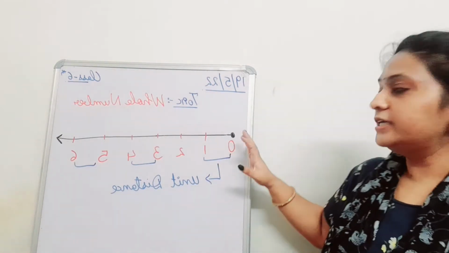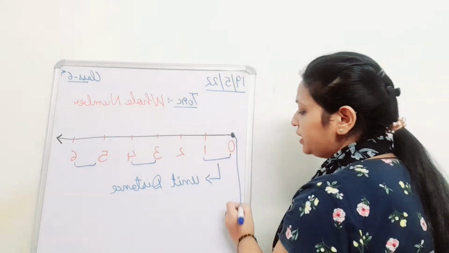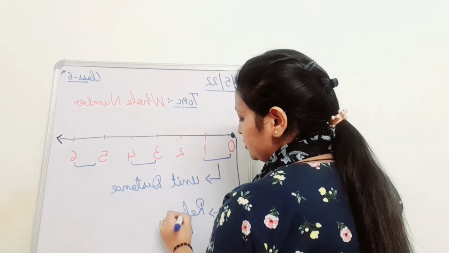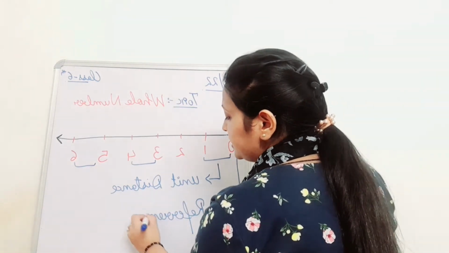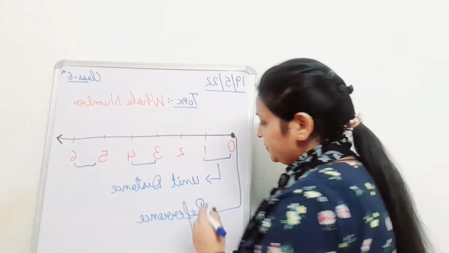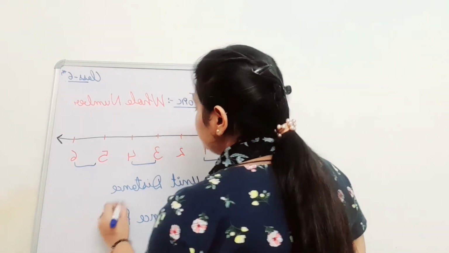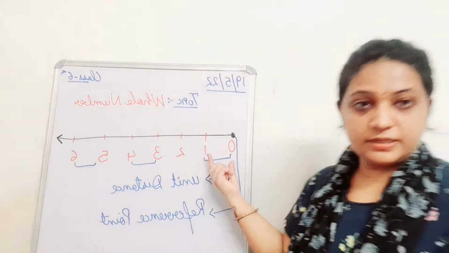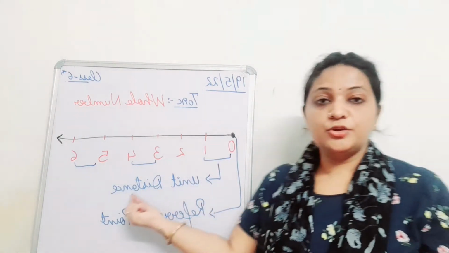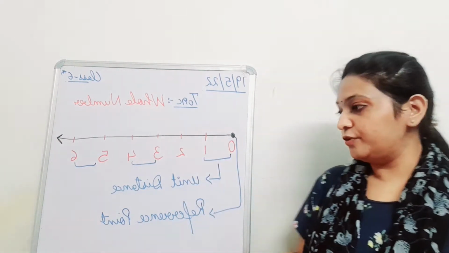Now what about the starting point? This is 0. So 0 is known as the reference point. When anybody asks you what the reference point in the whole number line is, what will you say? 0. Very good. And the distance between two succeeding or consecutive numbers is known as unit distance. Very right, students. I hope this is clear to all of you, right?